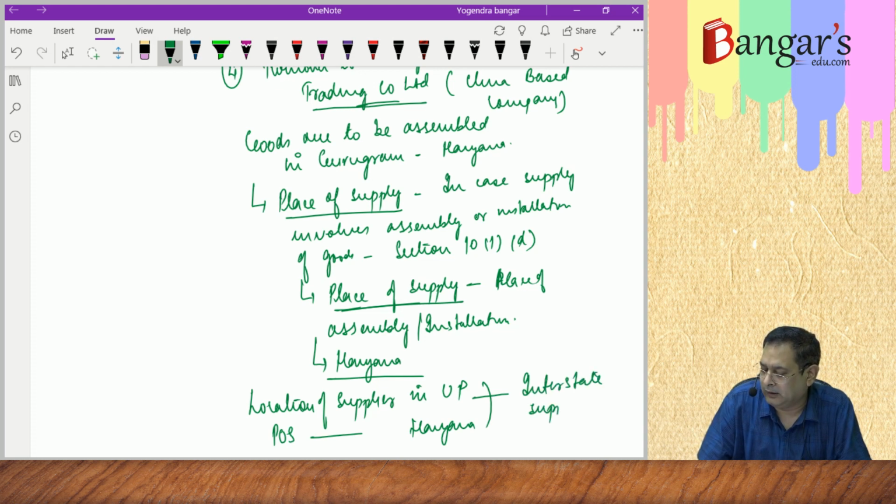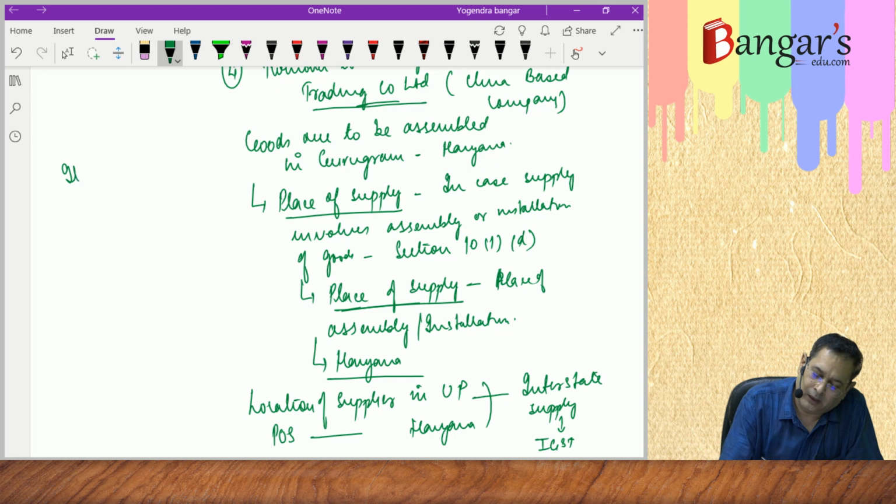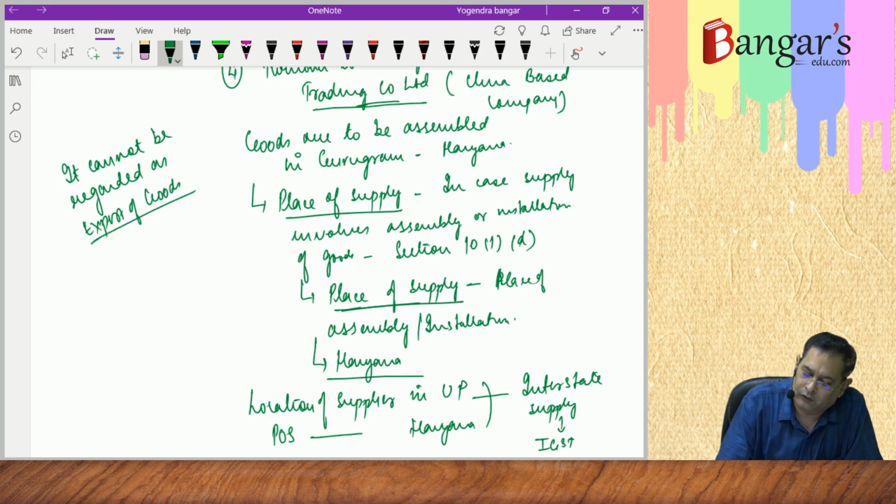The same will be liable to IGST. It cannot be regarded as export of goods, since for export there must be movement of goods from India to a place outside India.